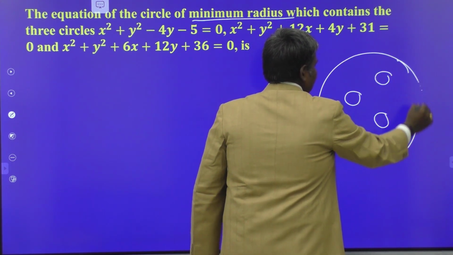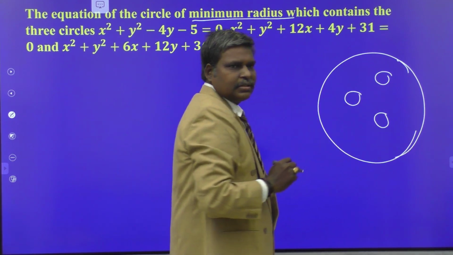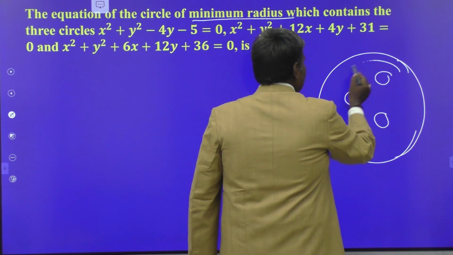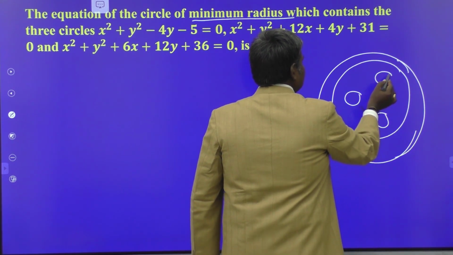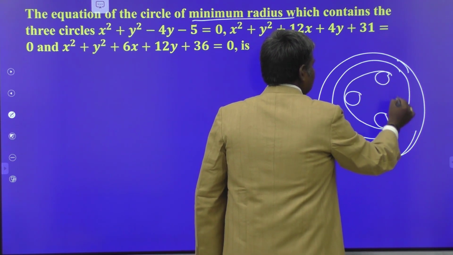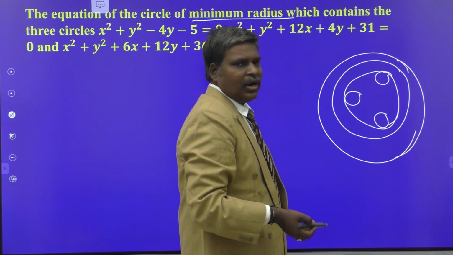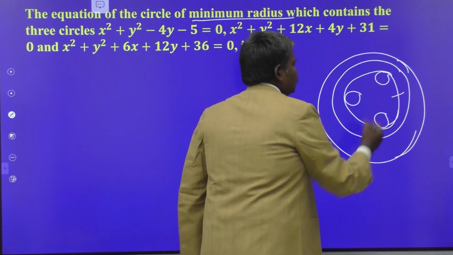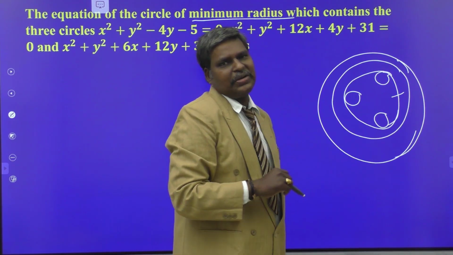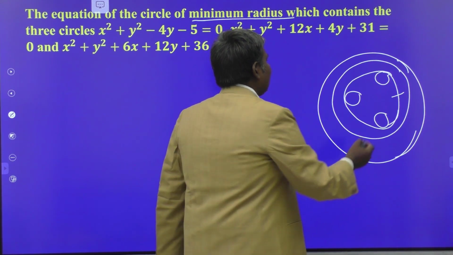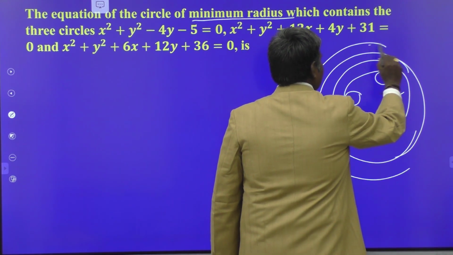Suppose this is the circle which contains the 3 circles. This is also a circle which contains the 3 circles. This is also a circle which contains the 3 circles. Am I correct or not? Which one do you have to choose here? You have to choose this one. This is what you are going to find out here. So you can draw infinite number of circles containing the 3 circles.